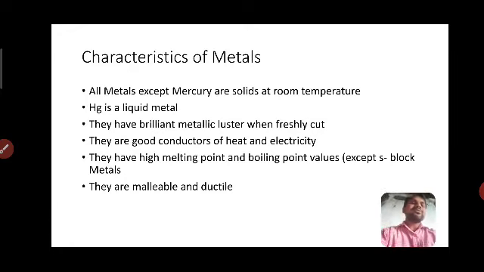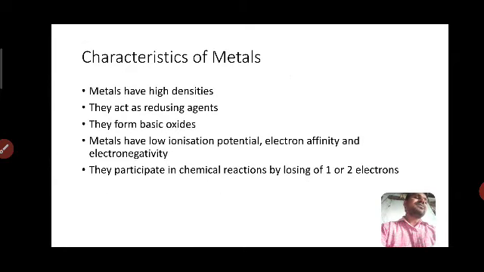So we should remember this. Almost all metals are solids at room temperature, and they have brilliant luster and are good conductors, with high melting and boiling points, malleability and ductile nature, high densities, reducing agents, low ionization potential energy, and they participate in reactions by losing one or two electrons.